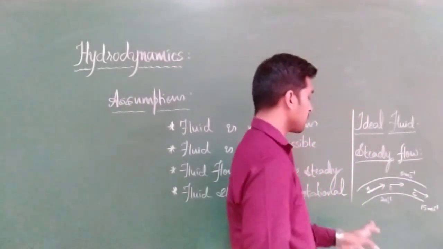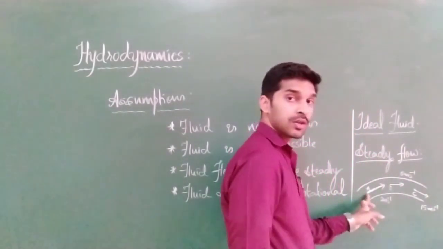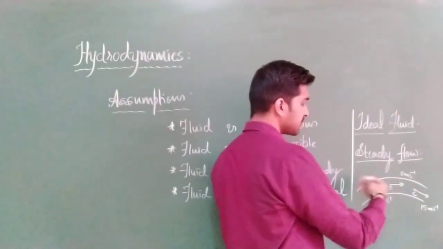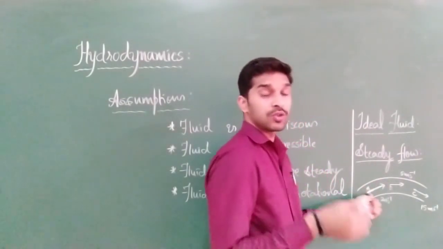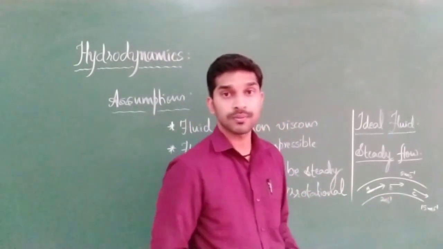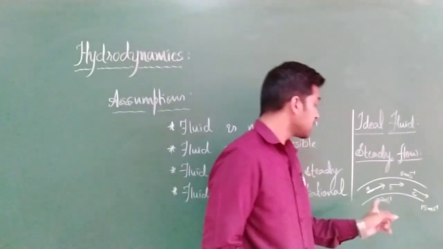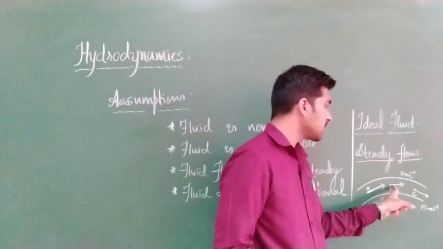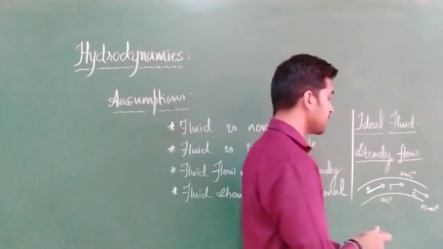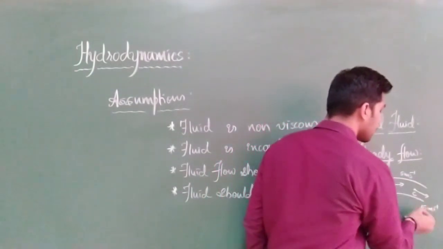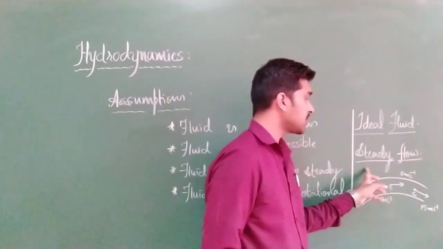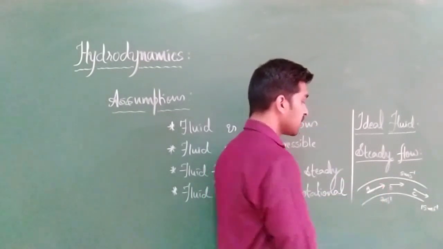What I am going to tell you is that all the fluid particles which enter at this point should get this 2 meters per second only. And that same particle, if it comes here, should attain 5 meters per second only. And if it comes here, it should attain 15 meters per second.